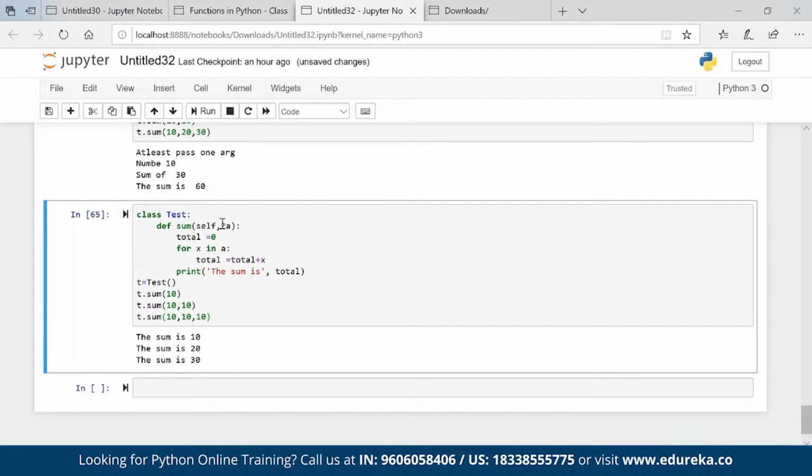So A star means variable argument. You can put many values here. So that is what method overloading is. That is how you can do method overloading.